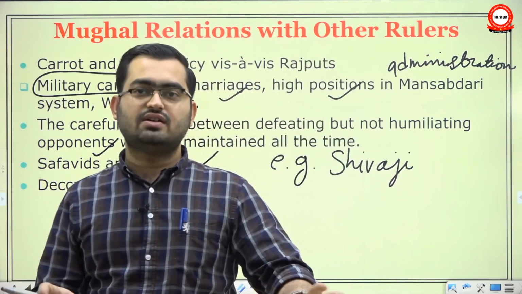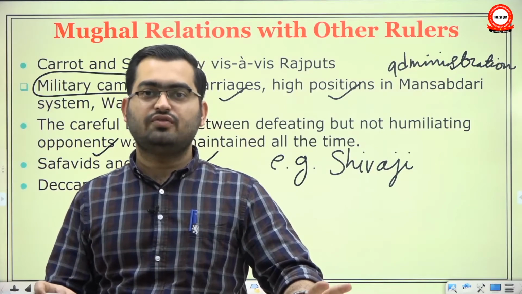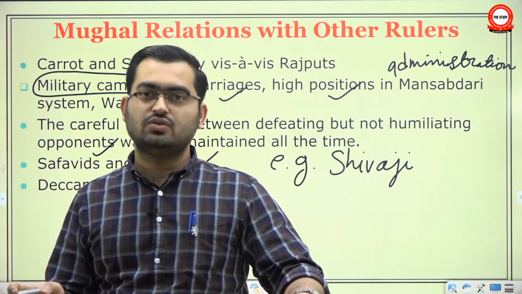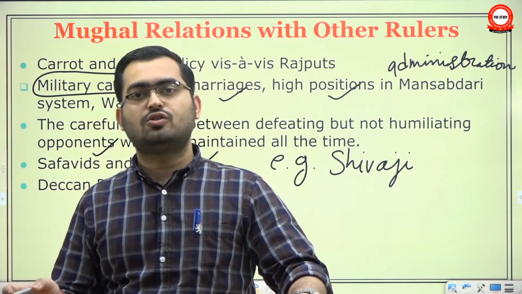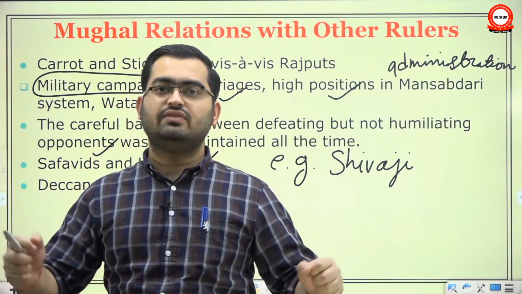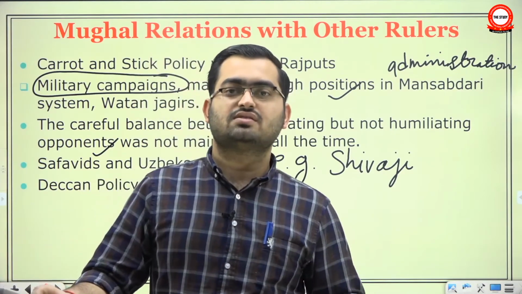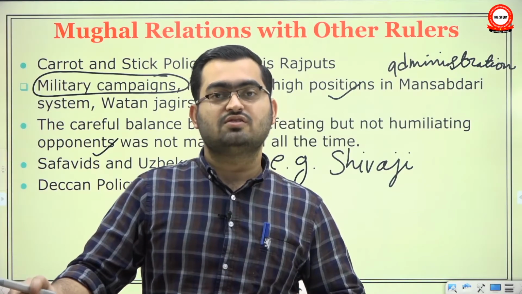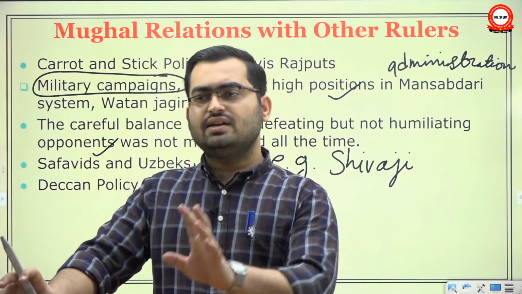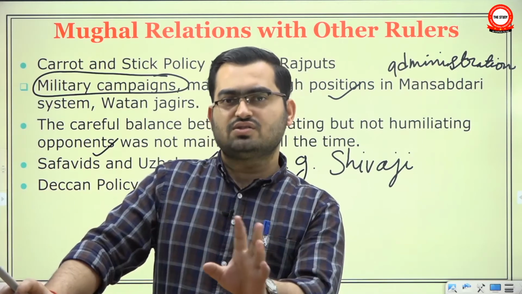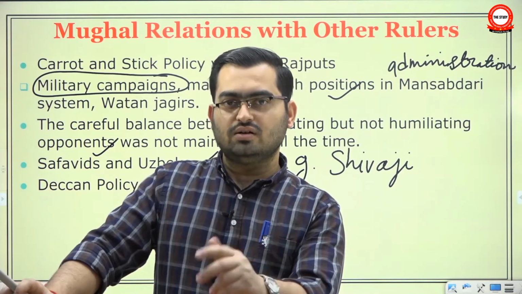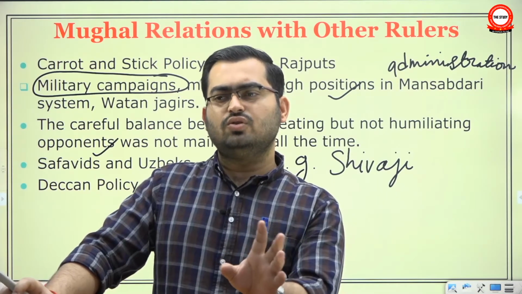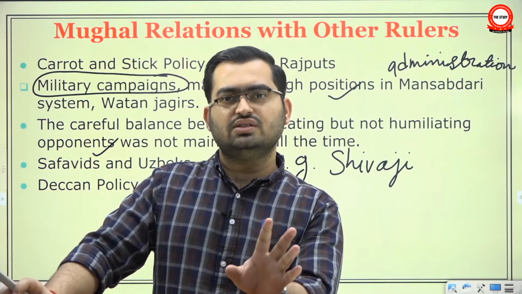And the relationship with Uzbeks of Central Asia was always bitter. The Mughal emperors never trusted them. In fact, there was this offer by an Uzbek king to Akbar that, look, you are a Sunni Muslim, I am a Sunni Muslim, Ottomans are also Sunni Muslim, then why don't we divide the Shia power sitting between us? Akbar understood the importance of balance of power. He politely declined. He said, no, don't worry about this Shia Sunni thing. If you want a passage to go for Hajj pilgrimage, then we are giving you a passage via Gujarat. Don't bother with this Shia Sunni thing. It's not worthy of our time.